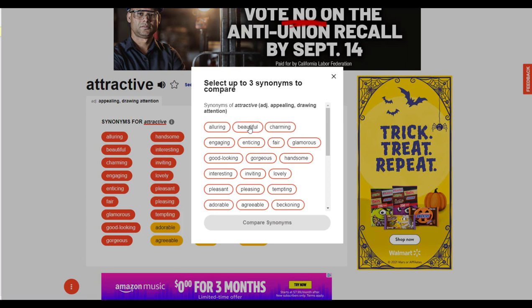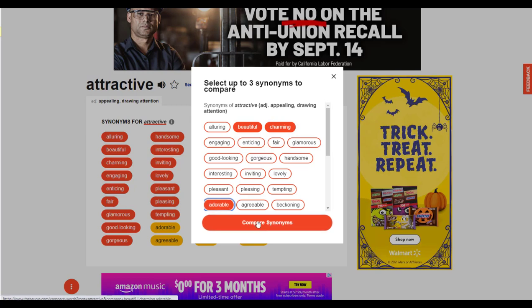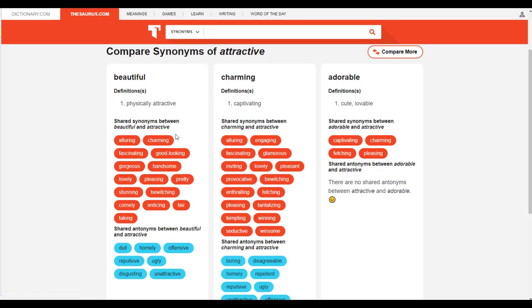I'm going to click on 3 synonyms so that I can compare the definition, synonyms, and antonym. I will click on beautiful, charming, and adorable. Now I have side by side a comparison of the definition, the shared synonyms, and the shared antonyms.